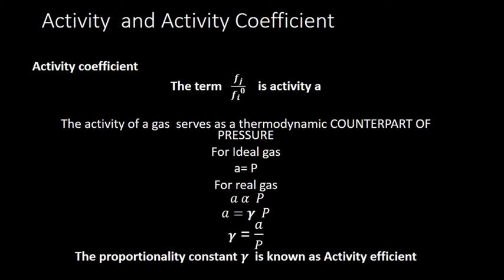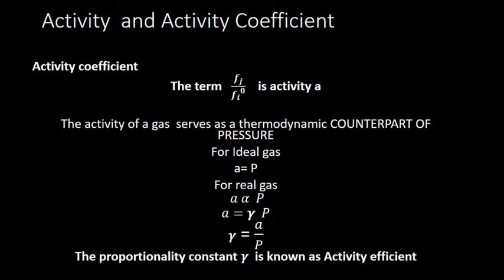That is activity: the term f by f naught is activity a, the activity of the gas. Now if we take a gas, for an ideal gas, a is equal to pressure. For a real gas, a is not equal to pressure, it is only proportional to P. For the proportionality constant, you can introduce a term gamma, and the gamma we used to call the activity coefficient.